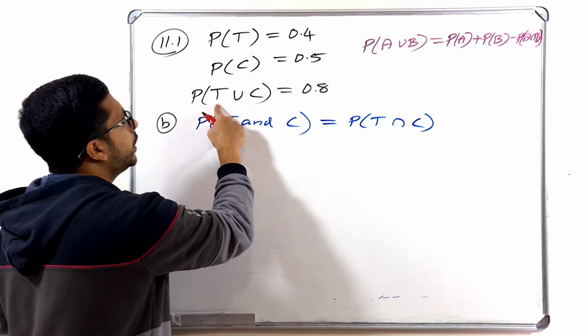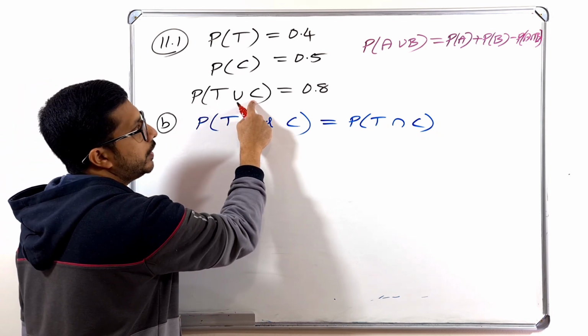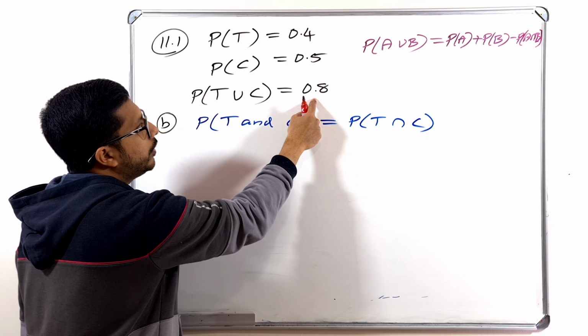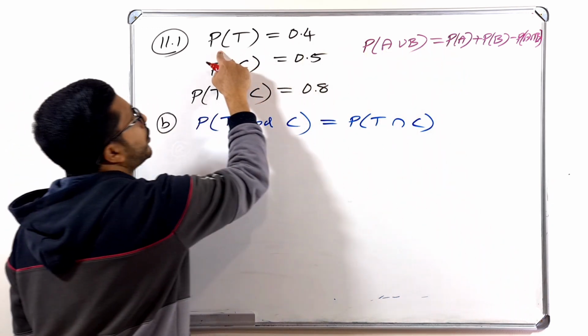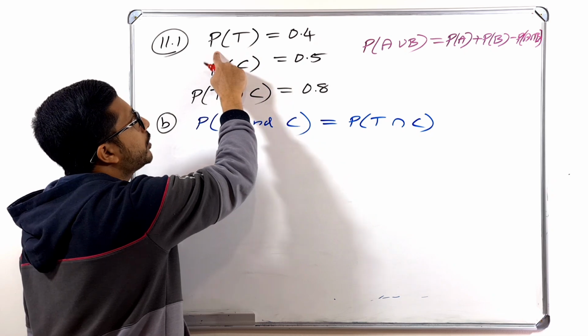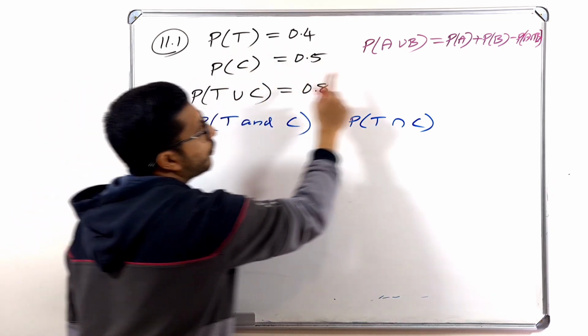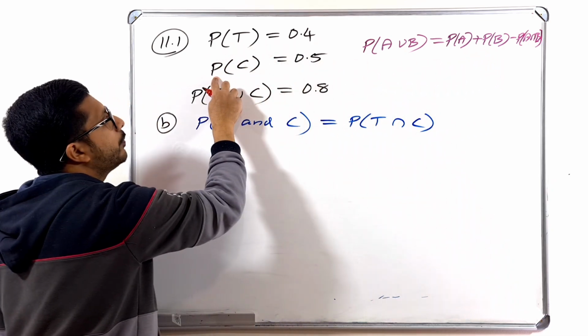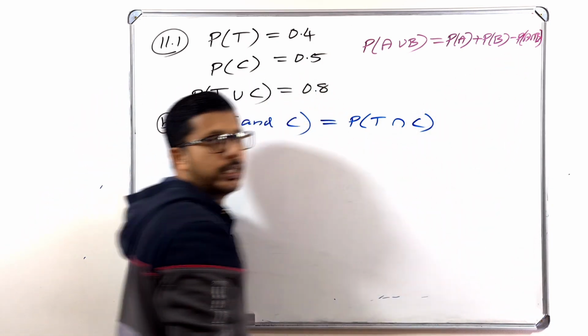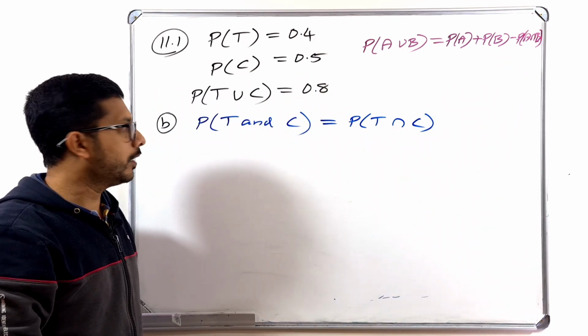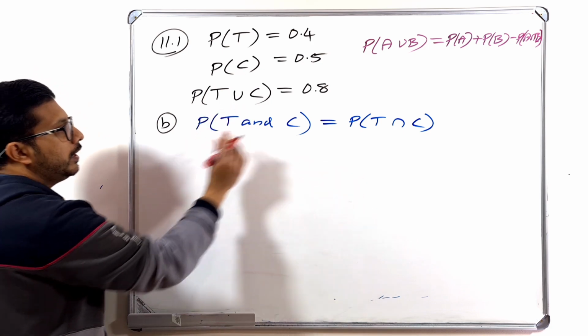So here probability of T union C, we know that it is 0.8. Do you know what is probability of T? Probability of A, that is probability of T in our case. Probability of T we know. Probability of B, in our case it is C. Probability of C we know. So we can easily find this probability of A intersection B. You understand? So let me write that one in our case.